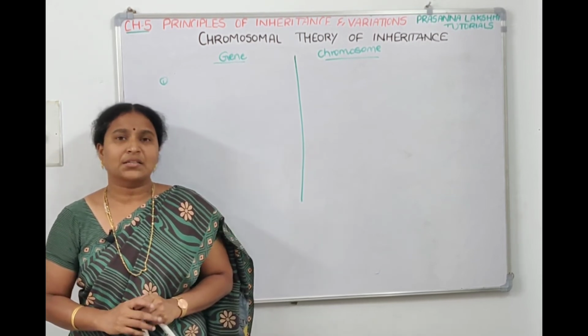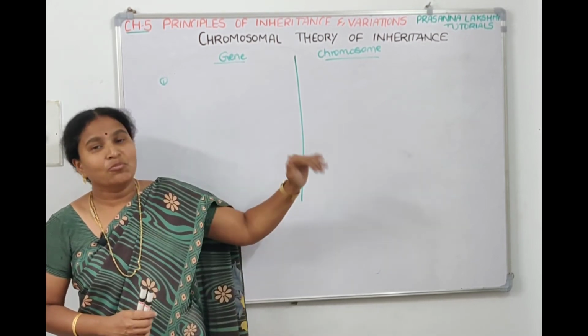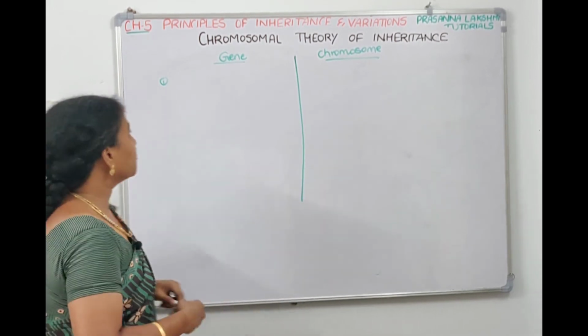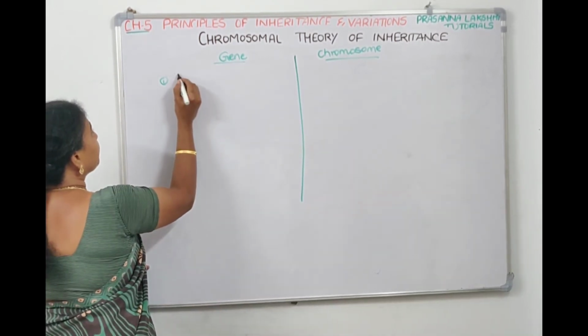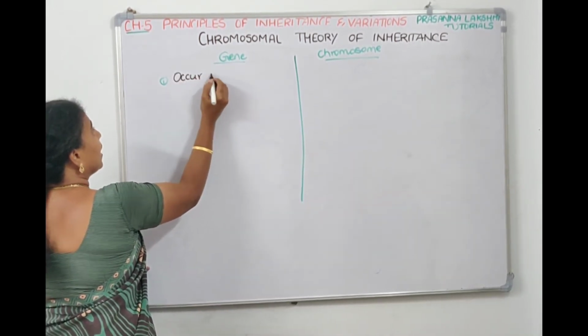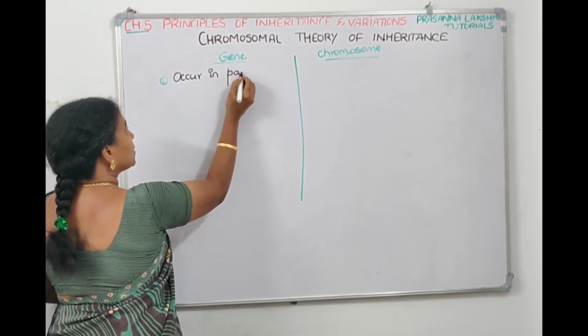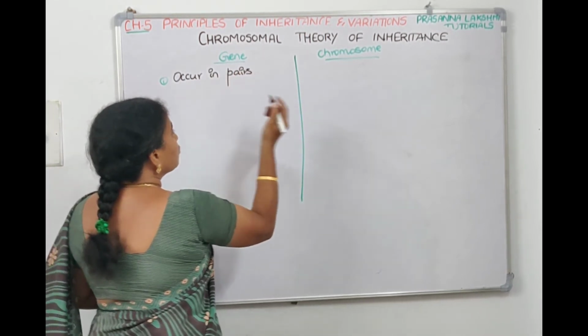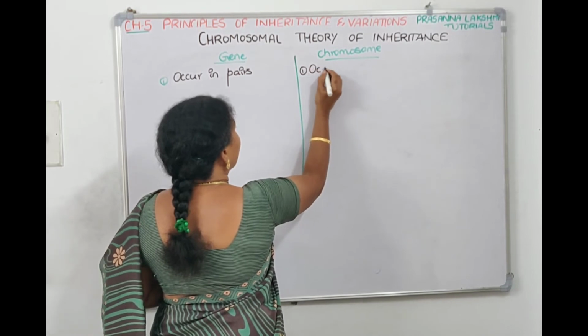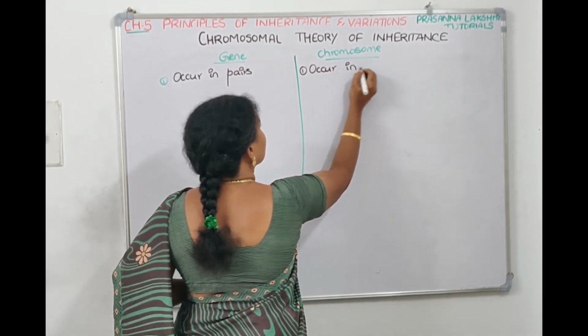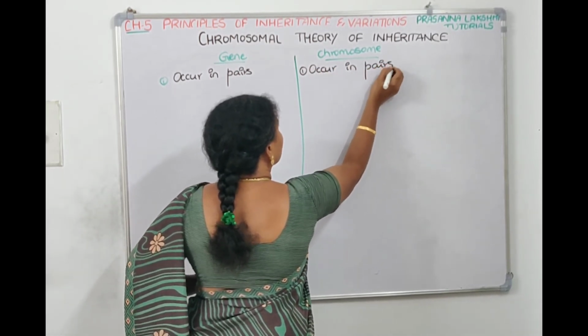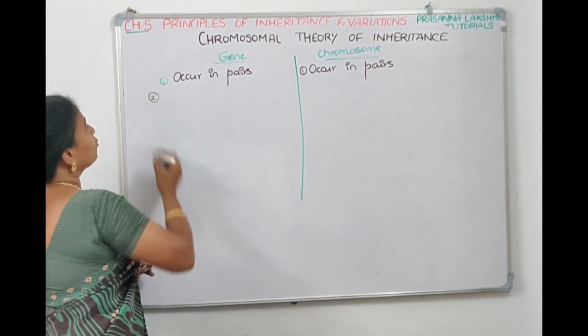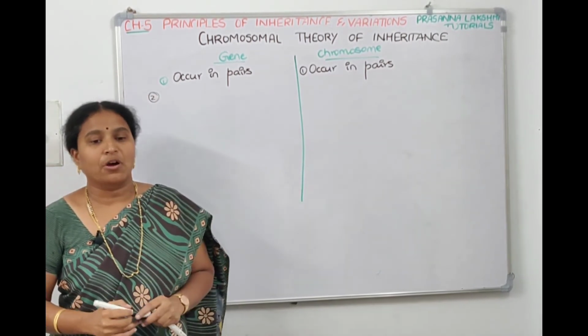Yes, in diploid organisms, genes occur in pairs and chromosomes also occur in pairs. That's the first point.